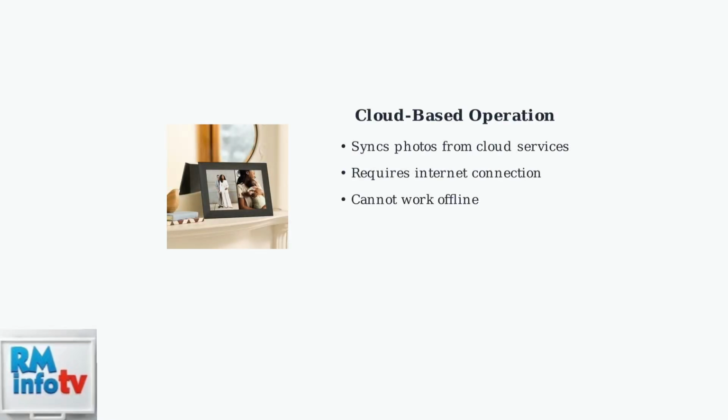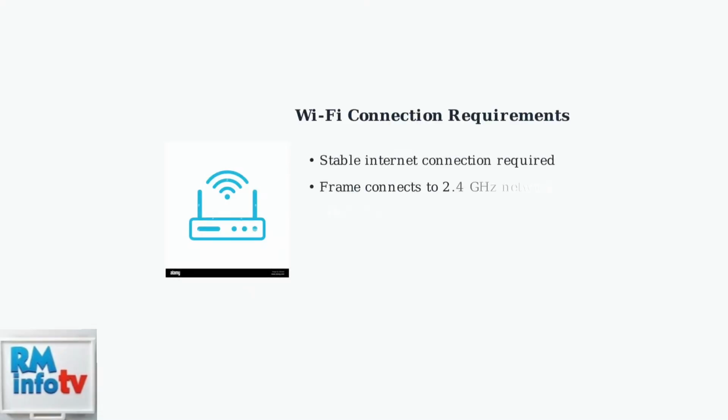Aura frames are cloud-based devices that require two essential components to function properly: a stable Wi-Fi connection and access to cloud services for photo synchronization. A stable Wi-Fi connection is absolutely essential for your Aura frame to operate. The frame must maintain constant connectivity to download and display new photos from your linked accounts.